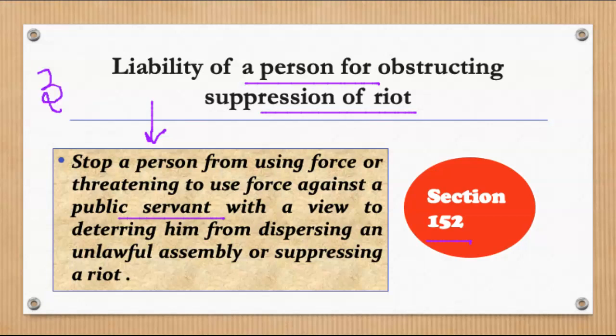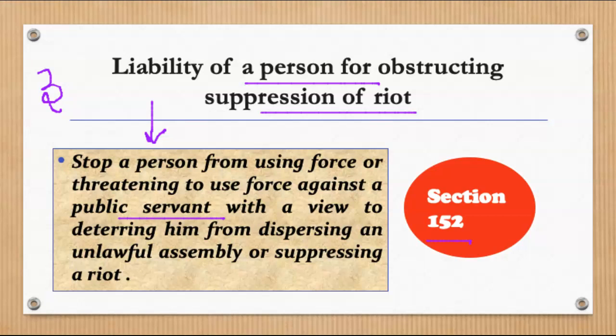So this sums up our video. We covered a lot of sections in today's video. The basic focus of today's video was covering sections relating to the provisions which have been mentioned for riots under your Indian Penal Code. We covered section 146. What is rioting? 147 आपका basic punishment of rioting. Section 148 आपका aggravated form of